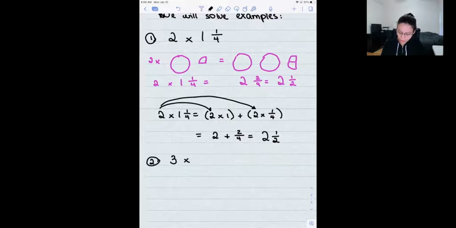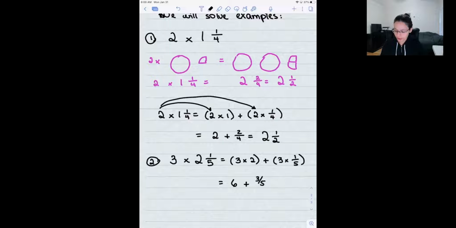3 times 2 and 1/5. Here I am not going to do the models, but I know that I need to multiply 3 times 2. And then I also need to multiply that 3 by the fraction, 1/5, okay? And then I add those two, 6 plus 3/5, which is just 6 3/5, okay? Put that in a little box, and this one as well, okay?